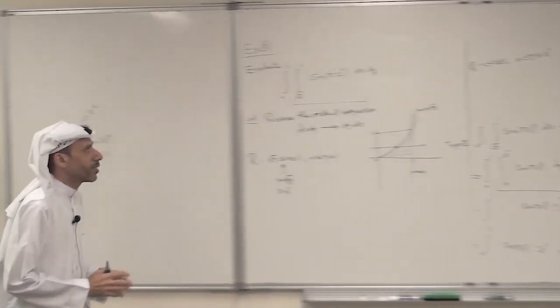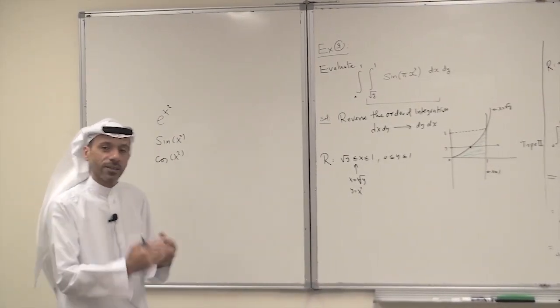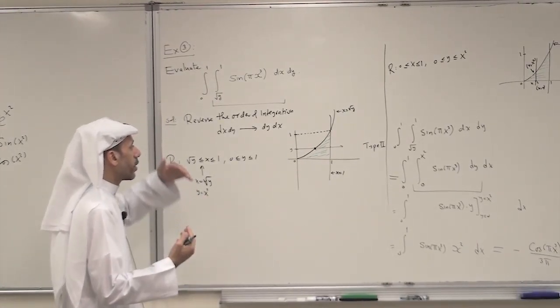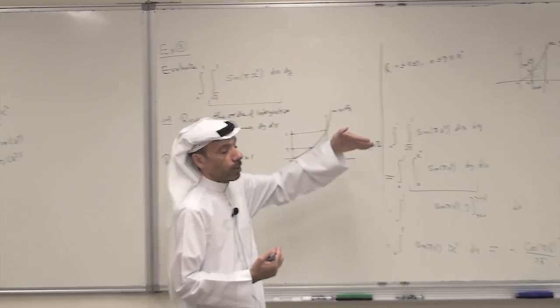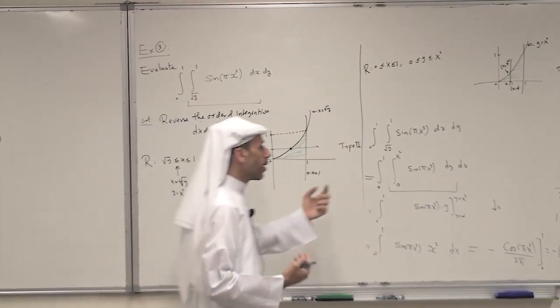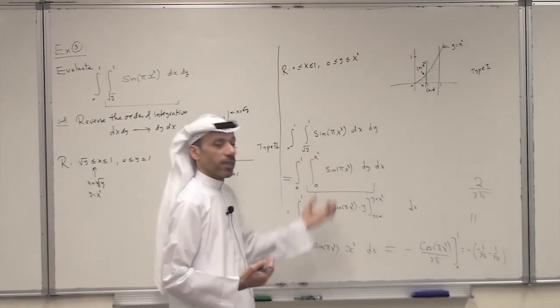So this is the answer. The idea here again, just reverse the order of integration, write the integral from type 2 to type 1, or in other problems from type 1 to type 2. Then integration becomes very, very simple.